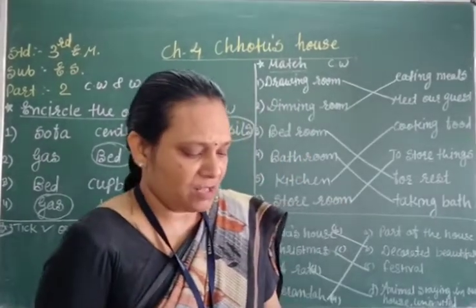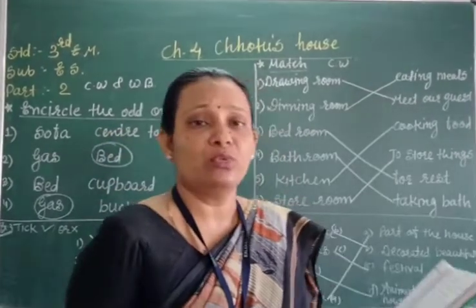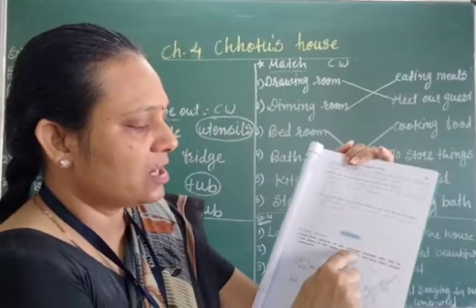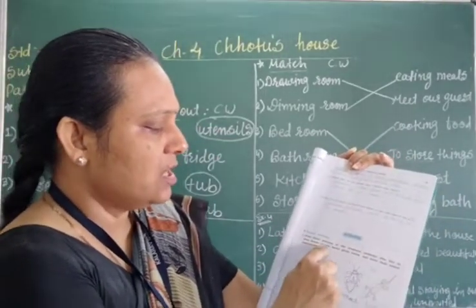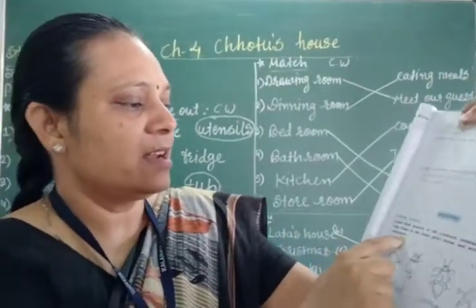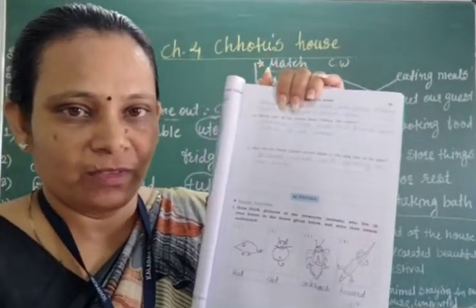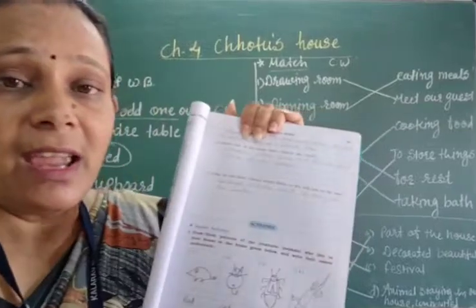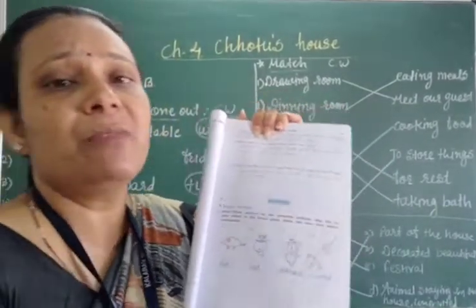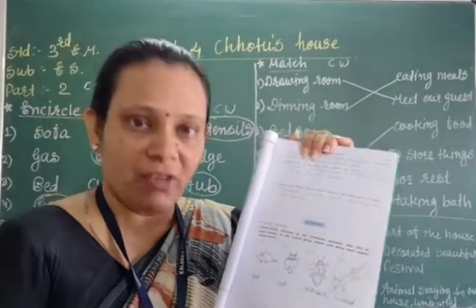Now open page number 39 and you have to do some drawing here. It is the activity. Draw or stick pictures of the creatures who live in your house in the box given below and write their names under it. Right? So you have to draw, otherwise you can paste also. The students who are getting bored at home can cut pictures out from the newspaper and stick them. But which picture? The creatures which live in our house, right?